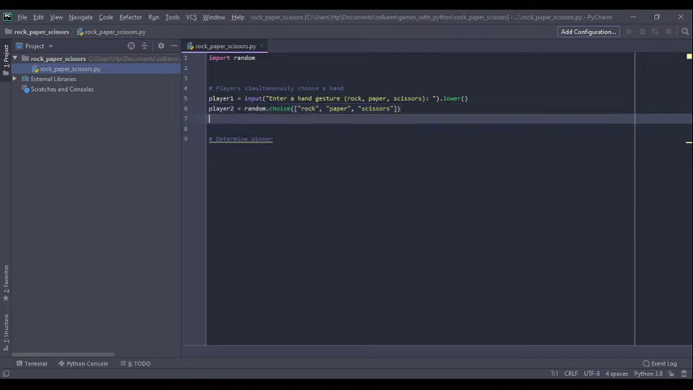And lastly here, we're going to print the player 2 choice. We're going to use an f-string here, and let me just finish typing and explain what this does.